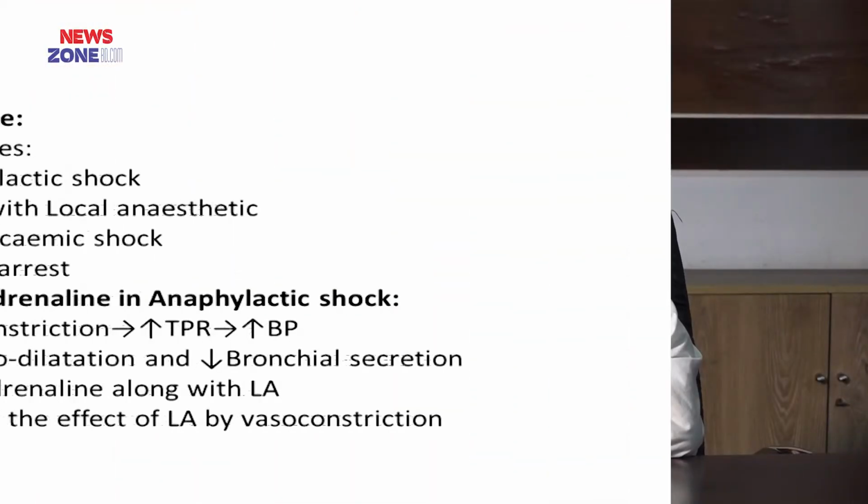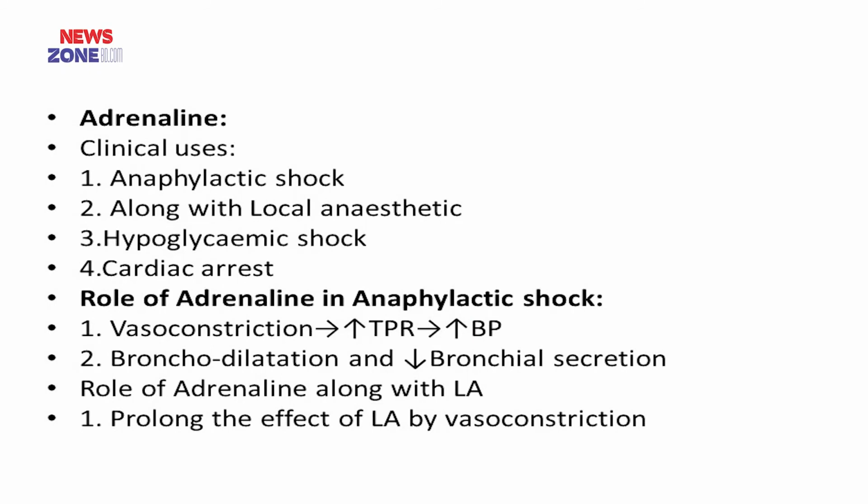Now the clinical uses of adrenaline. It is used in anaphylactic shock, along with local anesthetic, and in hypoglycemic shock. Role of adrenaline in anaphylactic shock: it causes vasoconstriction, increases total peripheral resistance and increases blood pressure, causes bronchodilation and decreases bronchial secretion. And the role of adrenaline along with local anesthetic is to prolong the effect of the local anesthetic by vasoconstriction.